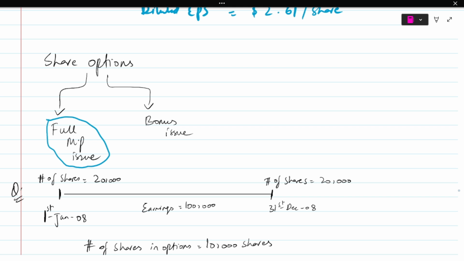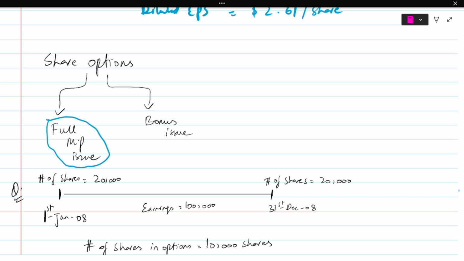Because the shares are issued, but you get more money also, right? So it does not fall because it's a full market price issue. You do not do a discounted issue. You do not do a bonus issue. It's a full market price issue.